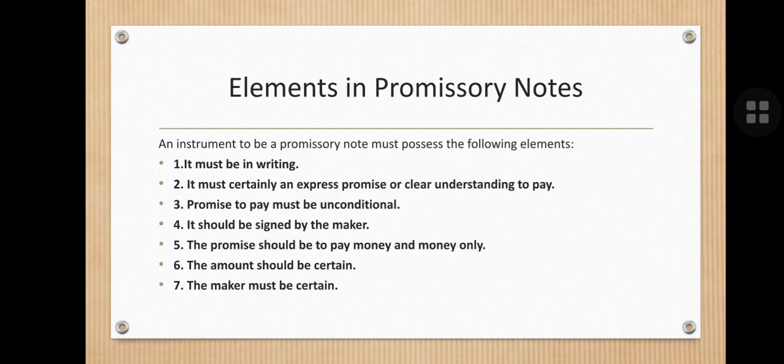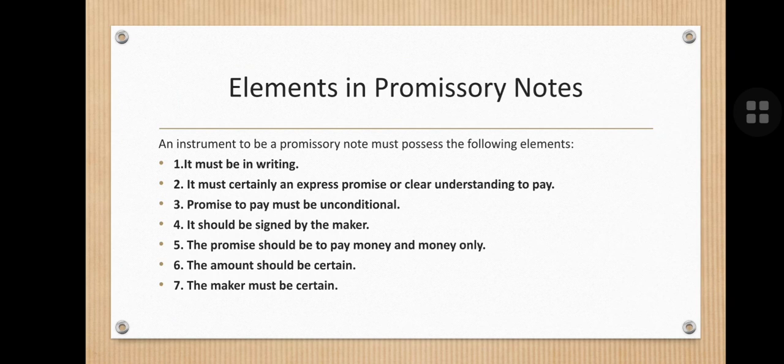So the elements of a promissory note are as follows. It must be in writing. It must certainly express a promise and a clear understanding to pay a certain sum of money. The promise must be unconditional. There should not be any condition for paying, like that if he will give rebate then only he will pay, or if he only accepts the money in the daytime then he will pay, or if he pays only in cash then only he will receive the amount. So that condition should not be there.